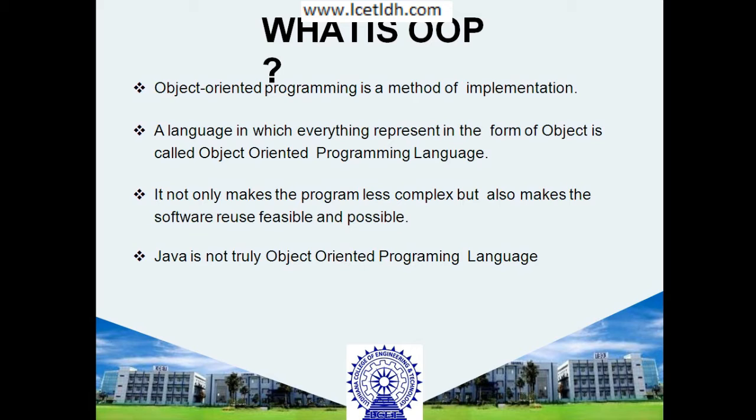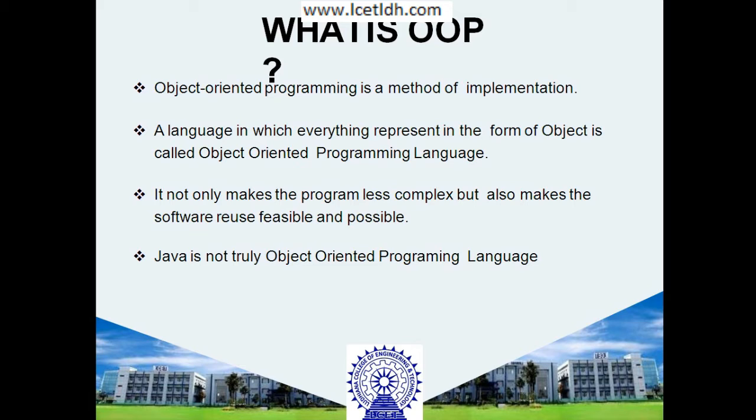Moving to the next, what is OOPS? I have already told you that Java is object oriented programming. So OOP is object oriented programming. What actually is object oriented programming? Object oriented programming is a method of implementation, meaning a method to implement a program. It is a language in which everything is represented in the form of objects, meaning everything you design is in the form of either objects or classes.